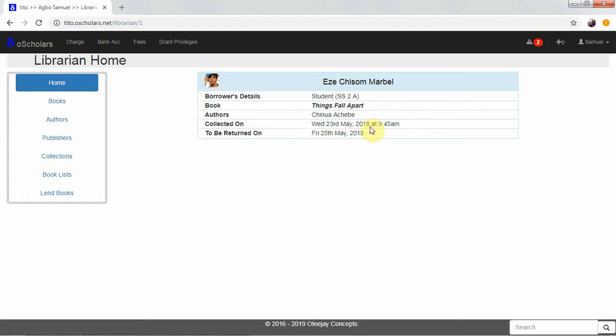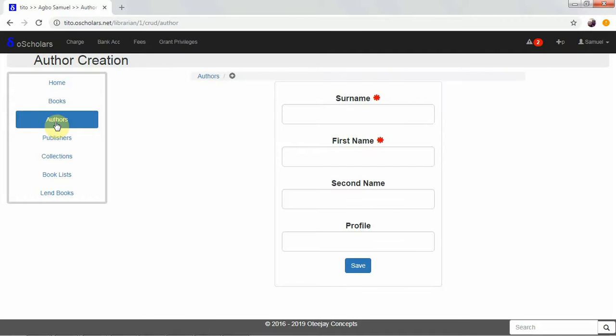At the homepage of the librarian's interface, he will be presented with the list of student details or those books that have been borrowed and have not been returned, and we can actually access the authors which we want to talk about. If you click on this navigation button here, we'll be presented with the author's interface, and we can name the author we want to talk about and record his details on the platform. Now we'll be talking about James Chadwick,